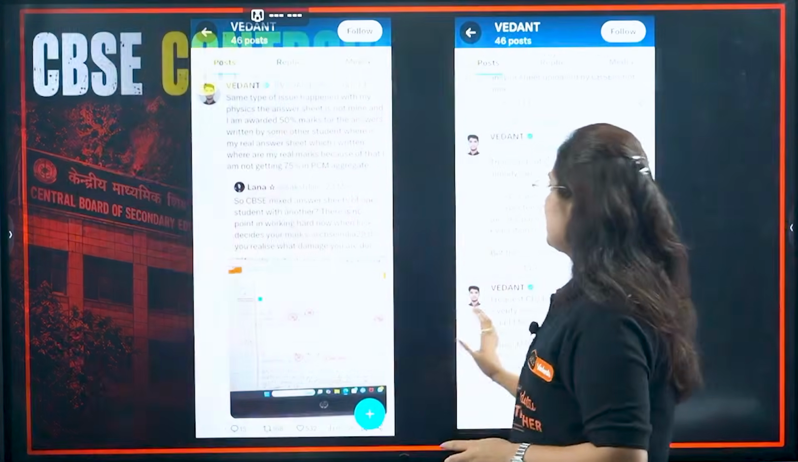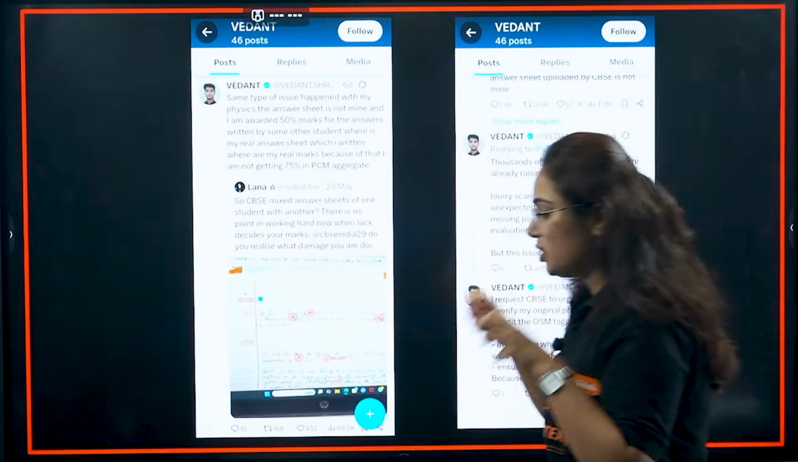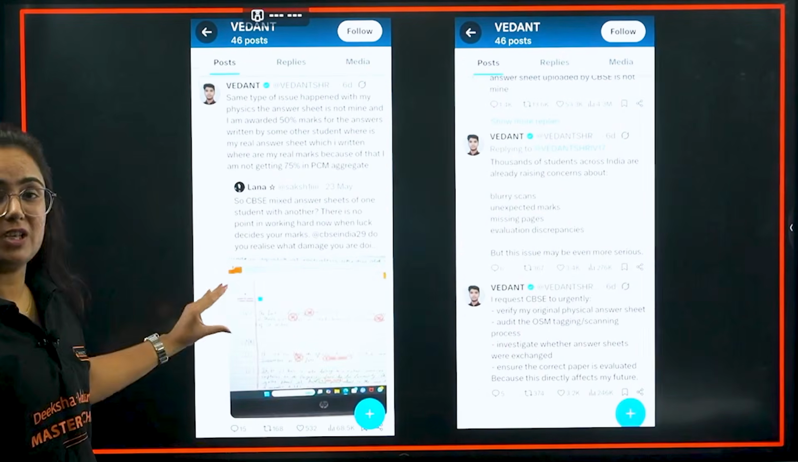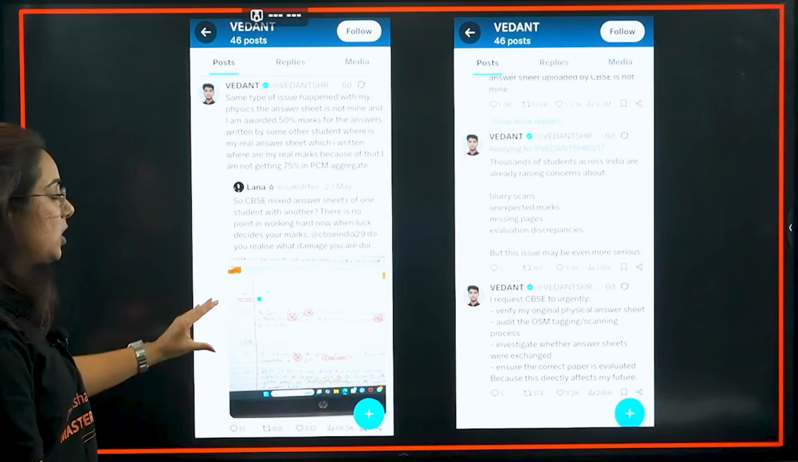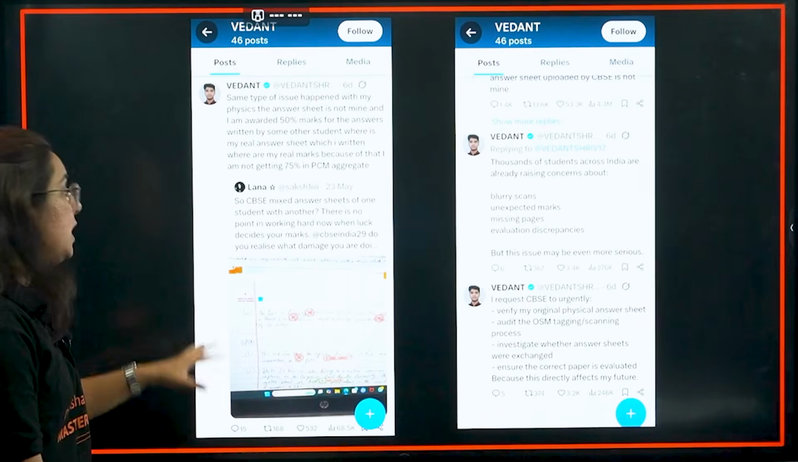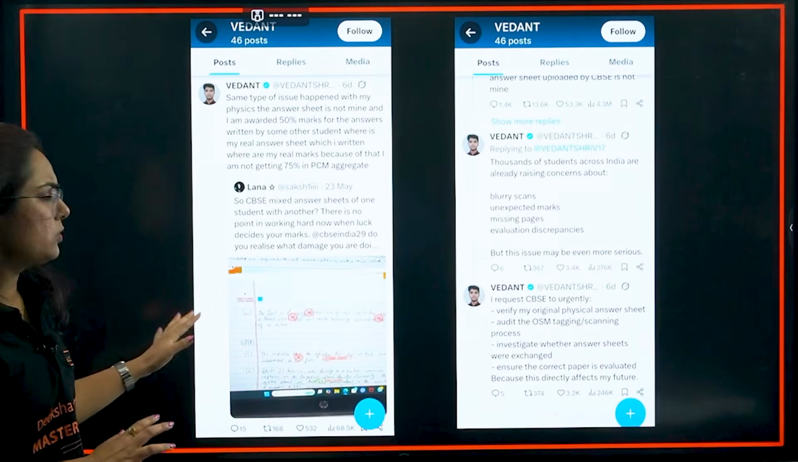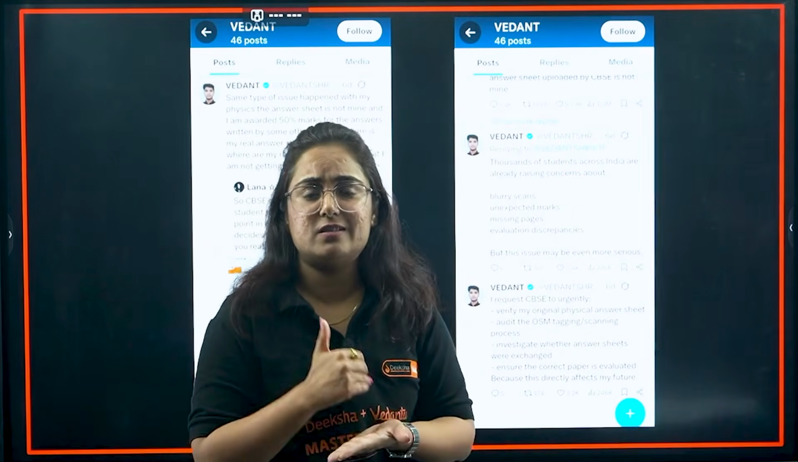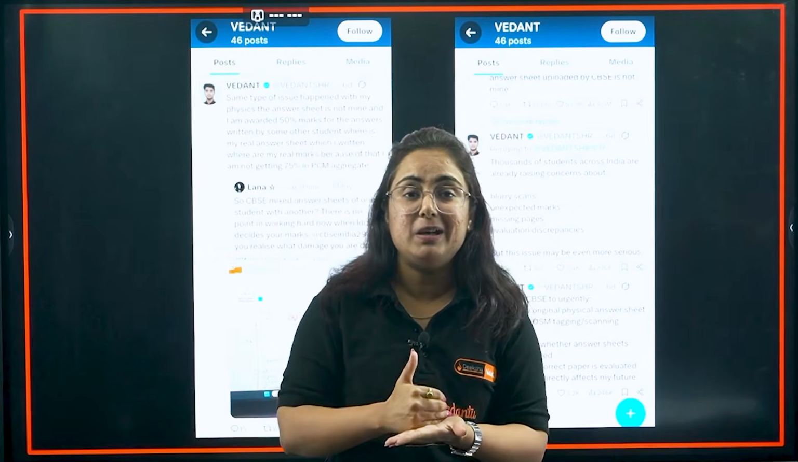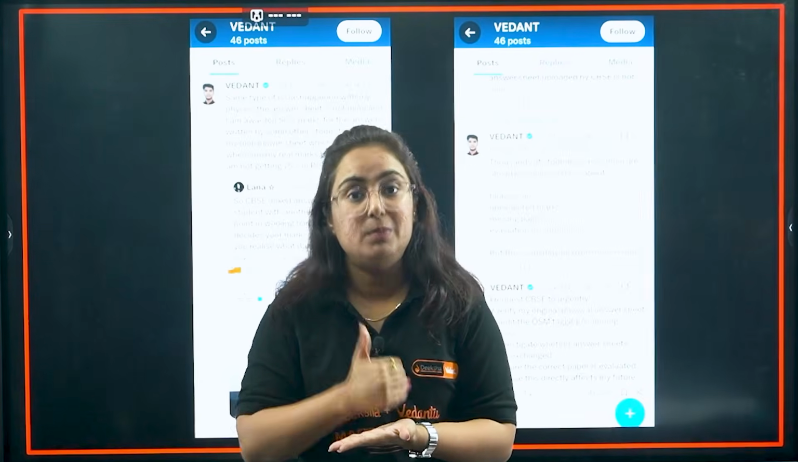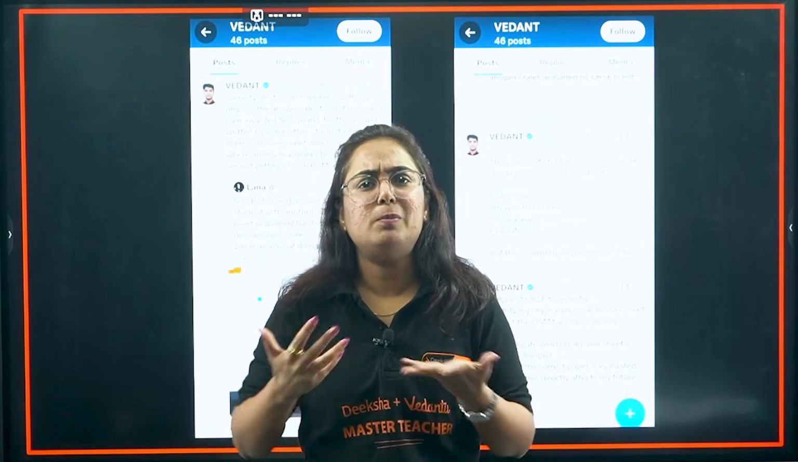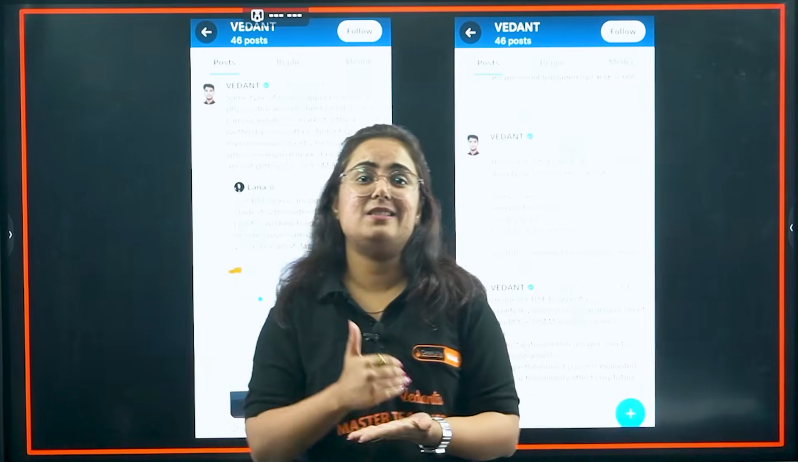So this is a case in which a student named Vedant particularly brought this issue over X and presented that this copy, which is claimed by CBSE as a scanned copy of his, is actually not his copy and does not belong to him. And Vedant is not the only student facing this issue. There are a lot of students claiming that the copies are either blurred or the copy they got after scanning does not belong to them. And why is this happening?